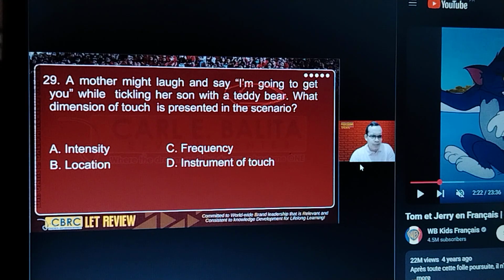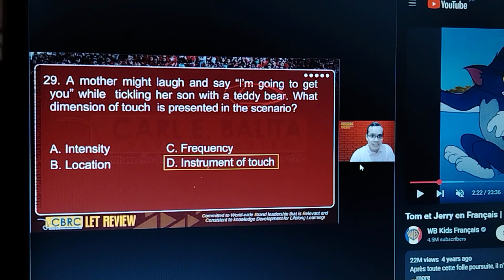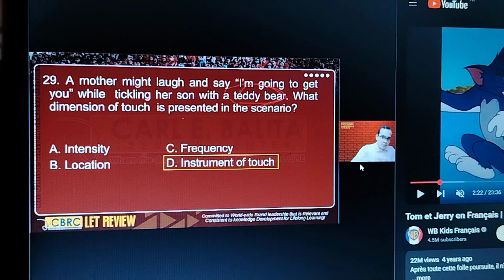What do we call this dimension of touch? It's called instrument of touch. Why? Because the teddy bear is the instrument used to touch or to tickle her son. Okay, that's what we mean by dimension of touch.